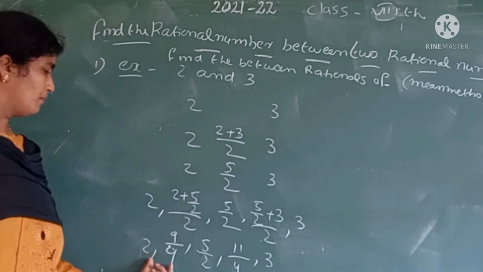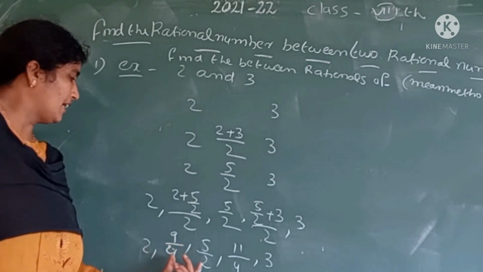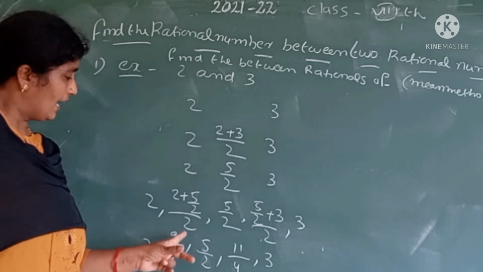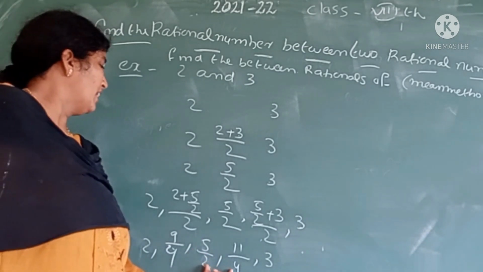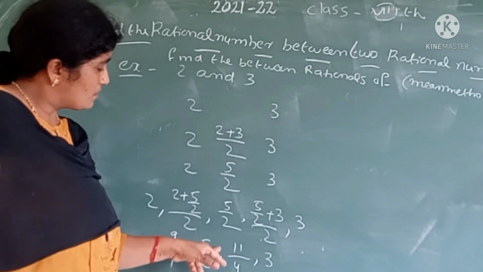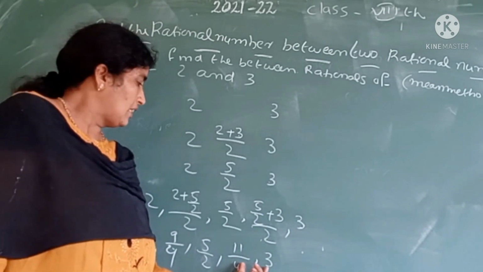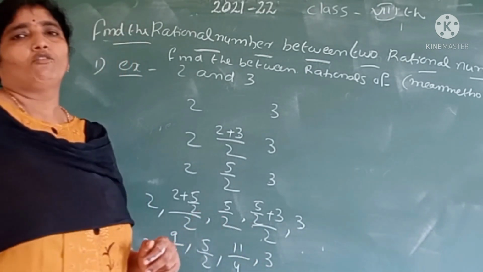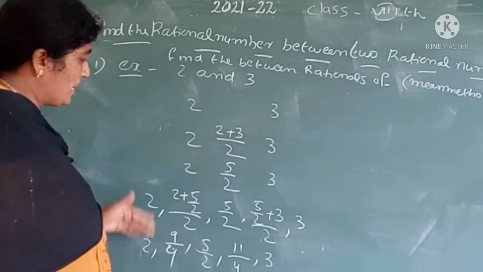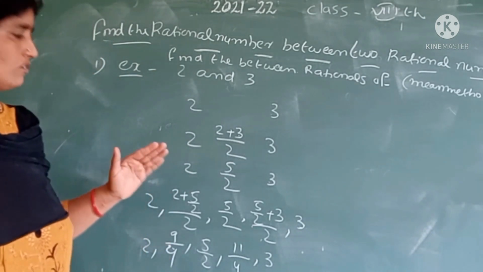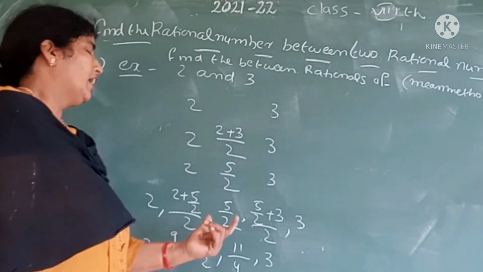Here 2 and 9/4 have a mean, and the mean lies between the two rational numbers. And 9/4 and 5/2 have a mean, which lies between 9/4 and 5/2. And 5/2 and 11/4 have a mean, which lies between 5/2 and 11/4. 11/4 and 3 have a mean, which lies between 11/4 and 3. In this way we can extend and find infinite numbers between two rational numbers.